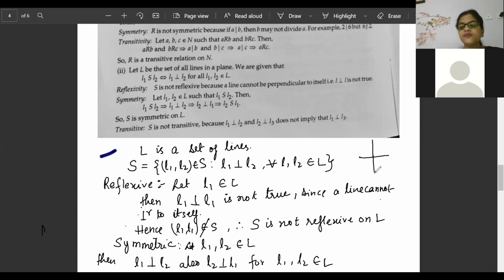So line L1 is perpendicular to L2, and line L2 is perpendicular to L1. Then what statement can we write there?